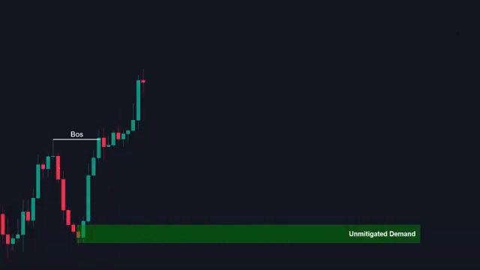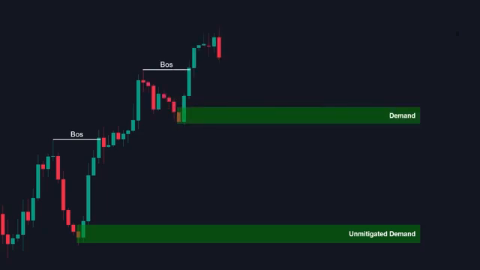Here we have 1, 2, and 3 moves that break above the previous market structure, indicating that demand is in control. We have an unmitigated demand area which will act as support when the price returns to this level. Once more, we have a temporary correction, and the price breaks the high with imbalance, creating a strong demand area again. Still, the market sentiment is bullish as long as the price trades above the extreme demand.